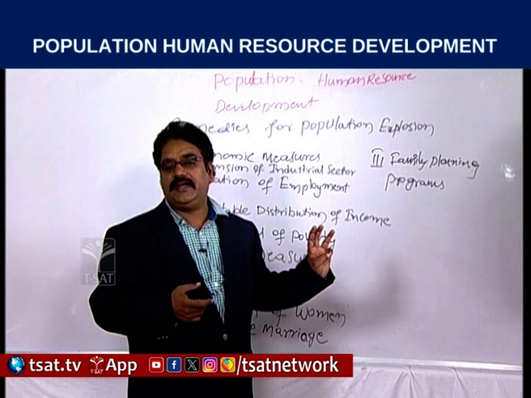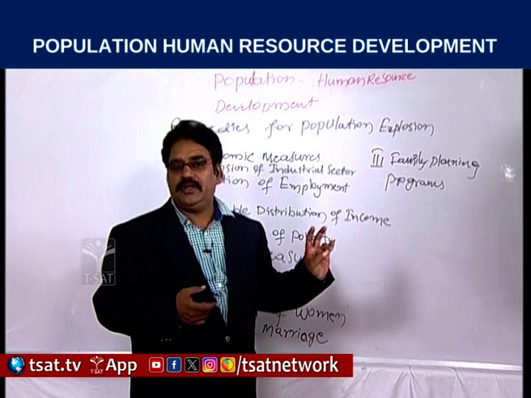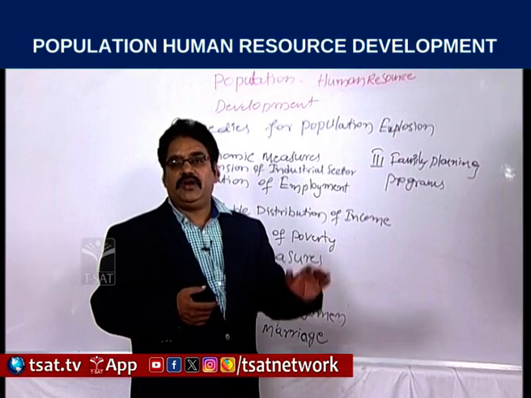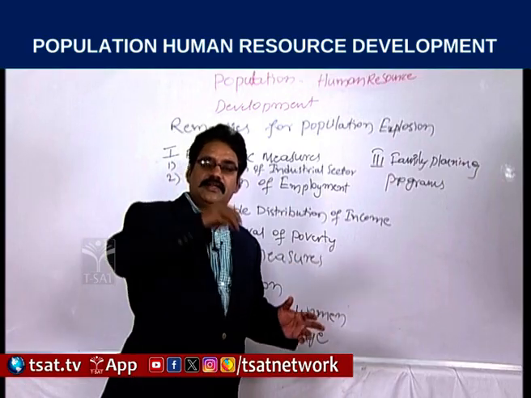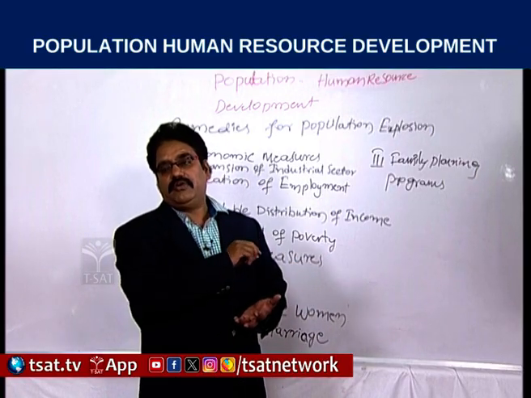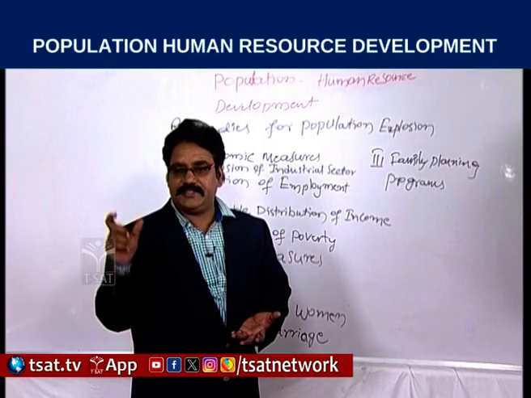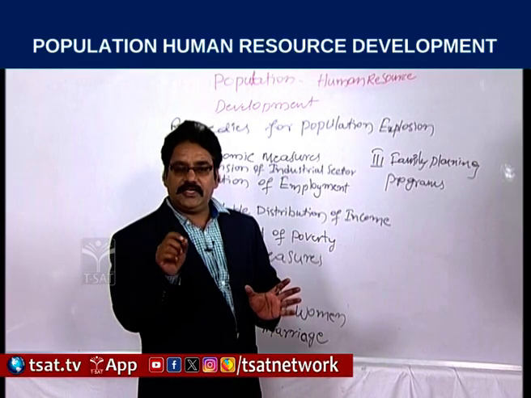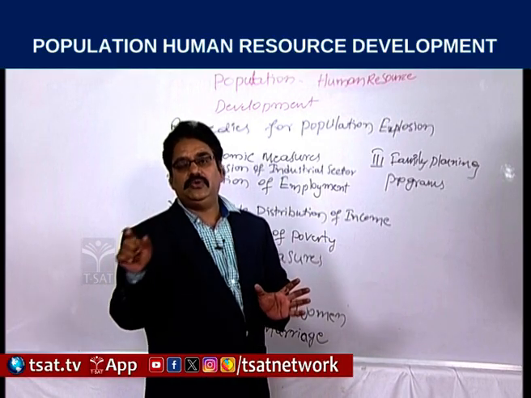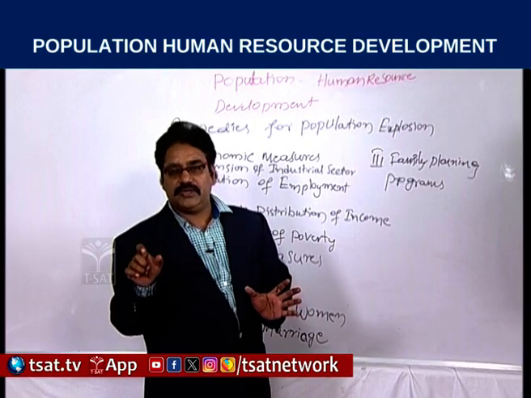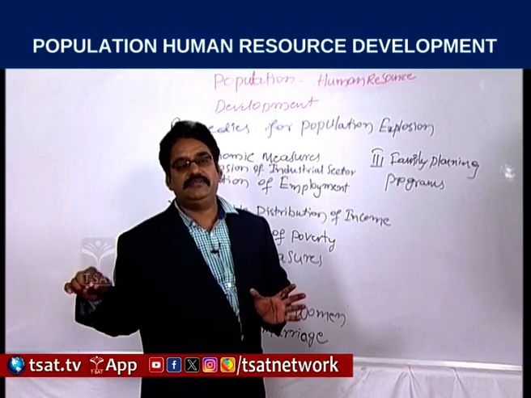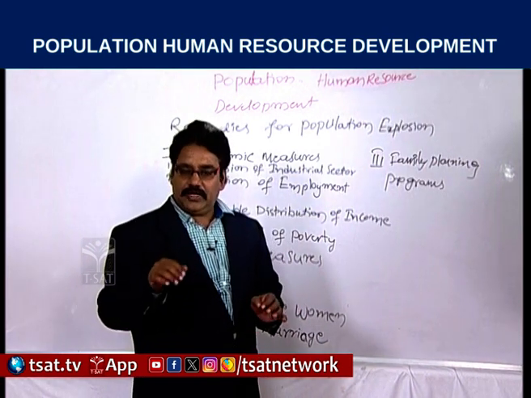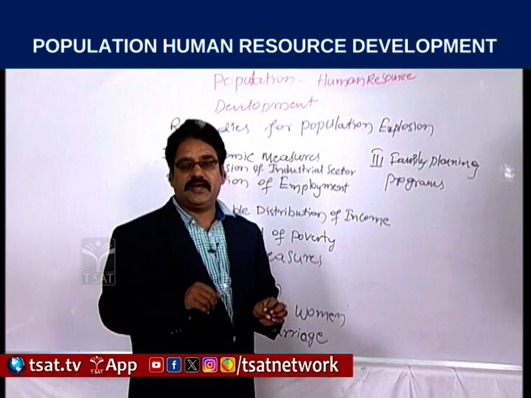First 0.19, next 1.22, next 2.14, next 1.84. Like that, if you observe, a question may be asked on compound annual growth rate. The Indian compound annual growth rate is decreasing. Whether it is decreasing or not, we have to decide based on the concept. It is declining from the decade of 1991 to 2001, 2001 to 2011. If we observe, it has declined. A declining trend has been shown. Like that, questions may be asked on the topic.